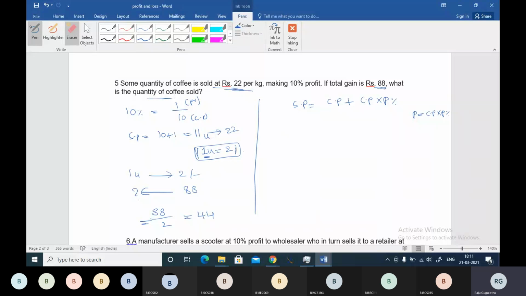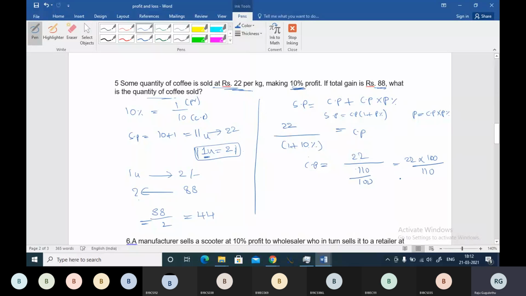So selling price is 22 divided by, I'm directly writing the step. When you take cost price out here, then it will become 1 plus profit percentage. So cost price will be selling price divided by 1 plus profit percentage. Profit percentage clearly given 10 percentage. So cost price will be 22 divided by 1 plus 10 by 100, so it can be written as 110 by 100. It will be 22 into 100 by 110.